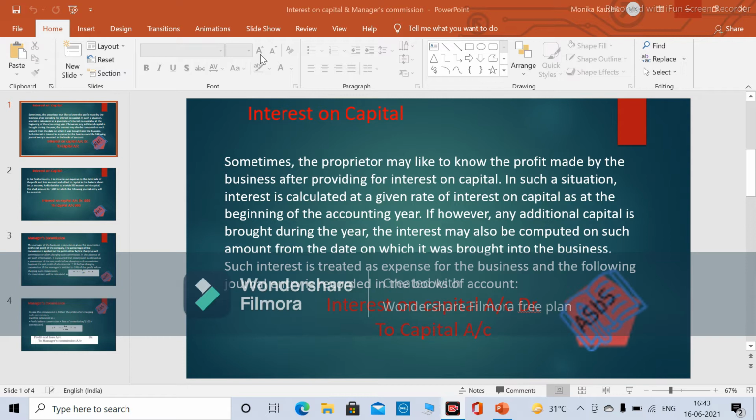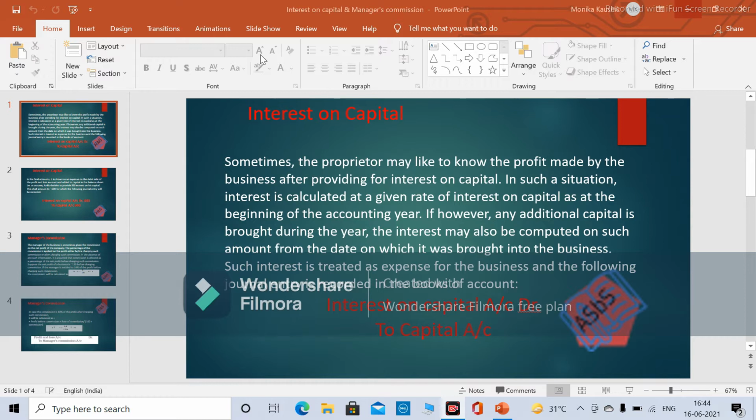What is interest on capital? In a summarized way, capital is something which is introduced by the proprietor or the owner, and that is basically a liability from the business perspective. The business has to pay it back. So in case some interest also needs to be paid on the capital, that will be added to the capital portion, and the business has to pay it to the owner or the proprietor. So again, that will be a loss for the business. If the business has to pay something to someone, that will be a loss to the business.